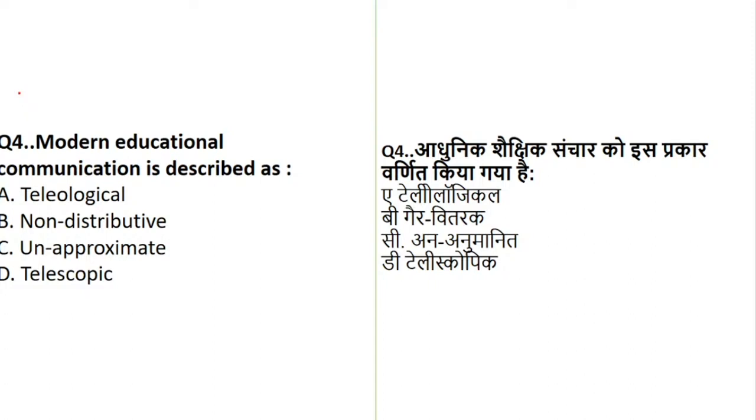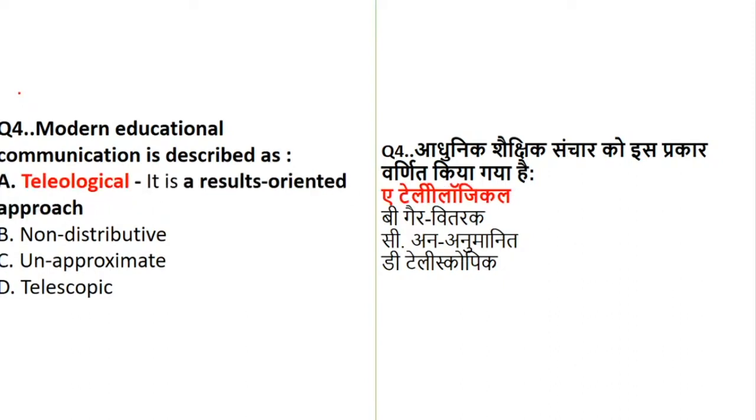Okay, we have started with the 4th question. 4th A, 4th B. Okay, mixed options are coming. 4th A, fine. Okay, see, in such questions, those who are going wrong are not understanding the meaning of the given terms, and hence it is wrong. So modern education is, yes, it is teleological, means one which is result oriented. Or if you want, it is an explanation which involves a cause or a purpose. So a purpose is nothing but result oriented.